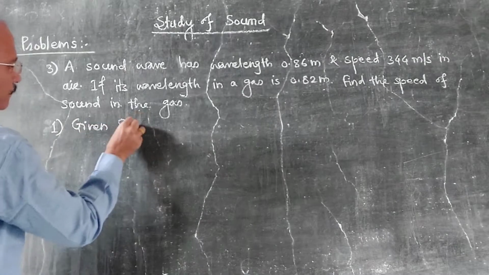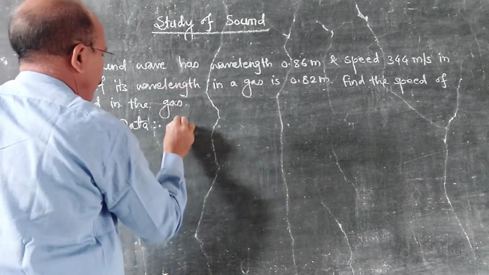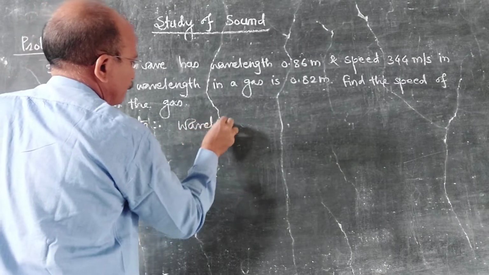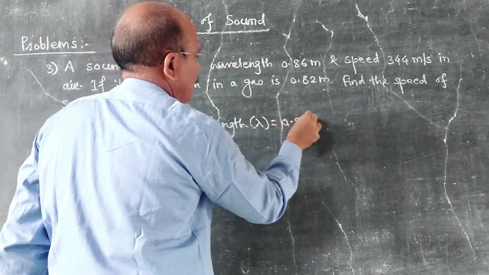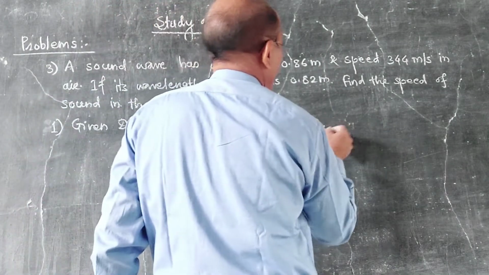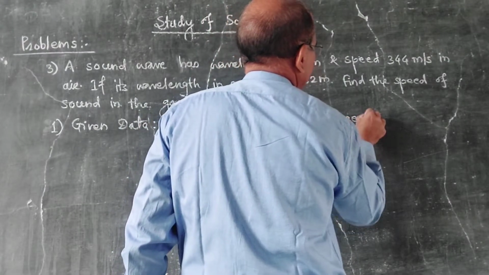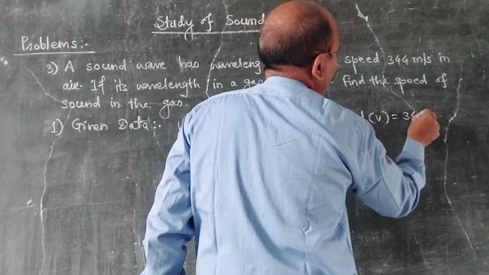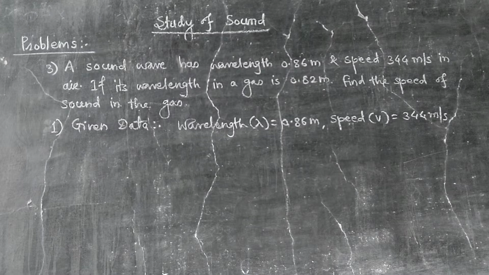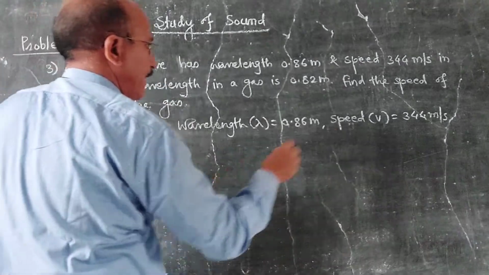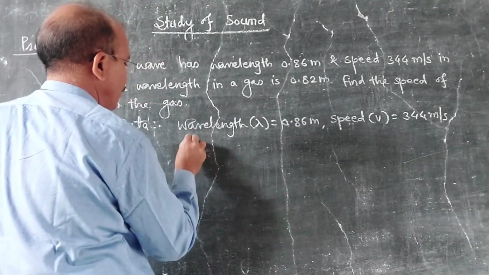Given data, that is wavelength lambda is equal to 0.86 meter, speed or velocity 344 meter per second. Find nu, that is frequency.